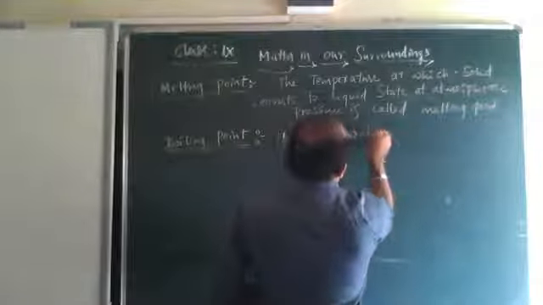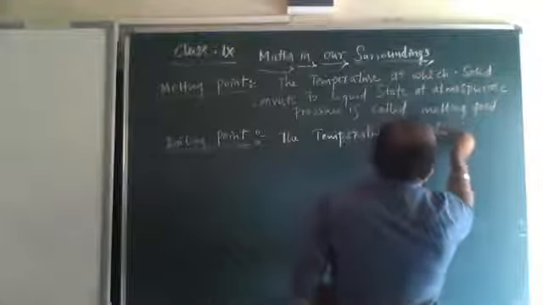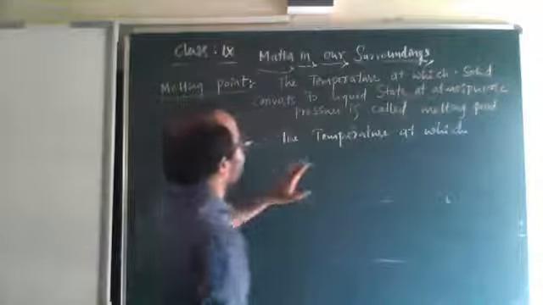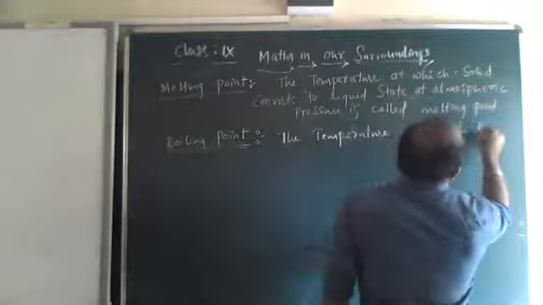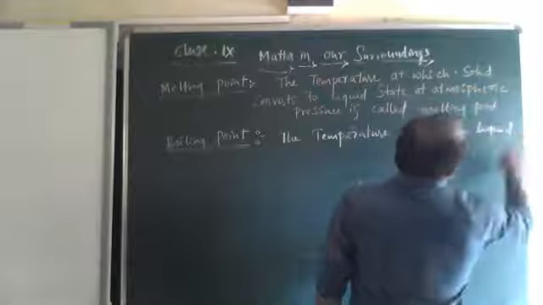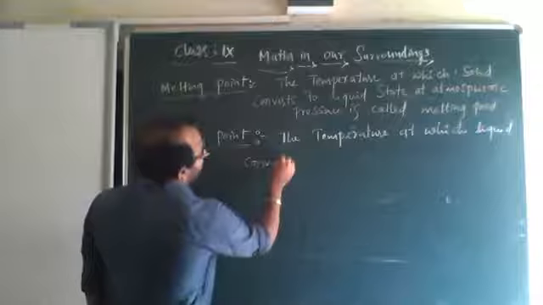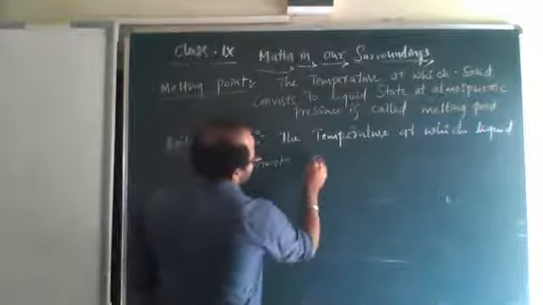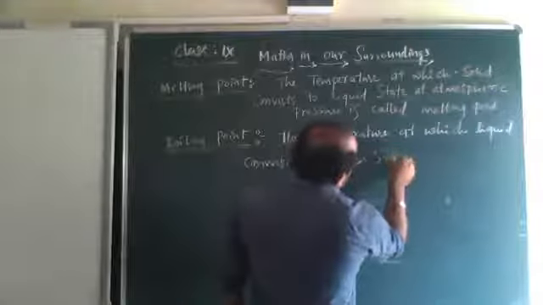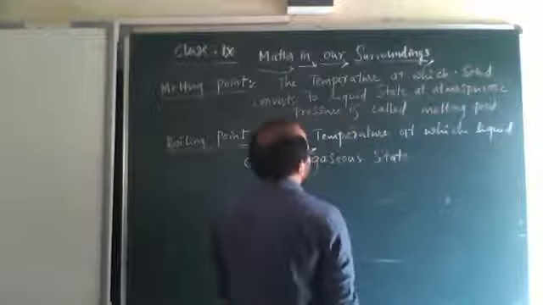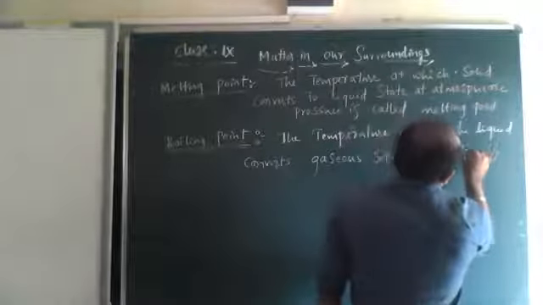Boiling point is the temperature at which liquid converts to gaseous state at atmospheric pressure.